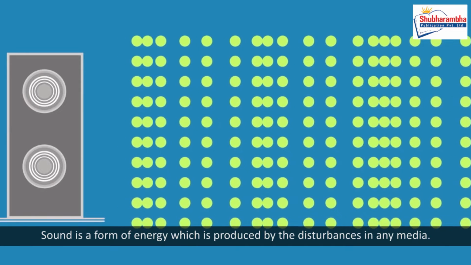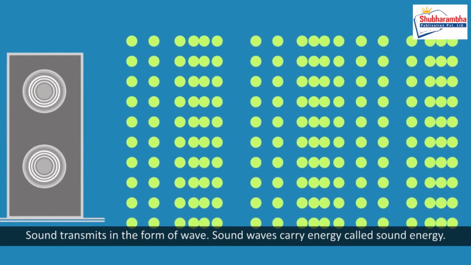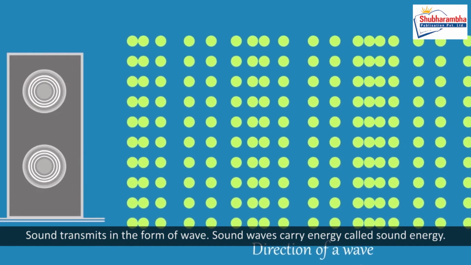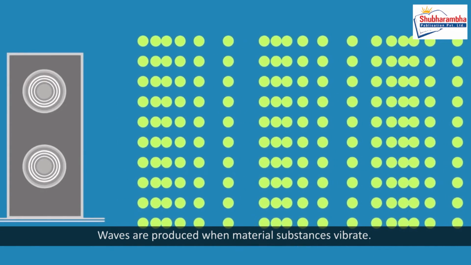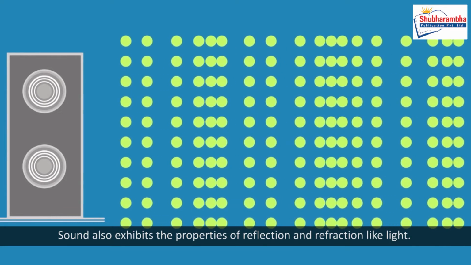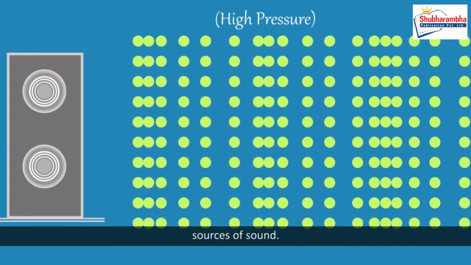Introduction. Sound is a form of energy which is produced by the disturbances in any media. Sound transmits in the form of wave. Sound waves carry energy called sound energy. Waves are produced when material substances vibrate. Sound also exhibits the properties of reflection and refraction like light. The bodies which vibrate and produce sensation of hearing to ears are the sources of sound.